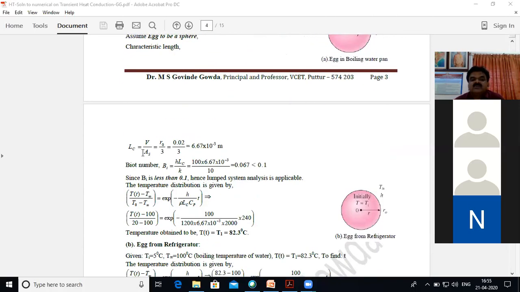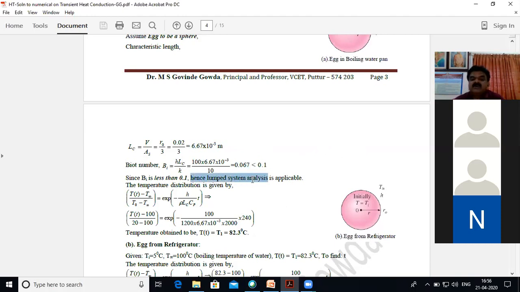So characteristic length you have to find out. Lc is equal to R0 by 3. So this characteristic length you got. Now again, same procedure. Biot number you calculate by using h Lc by k and it comes out to be 0.067, which is less than 0.1.